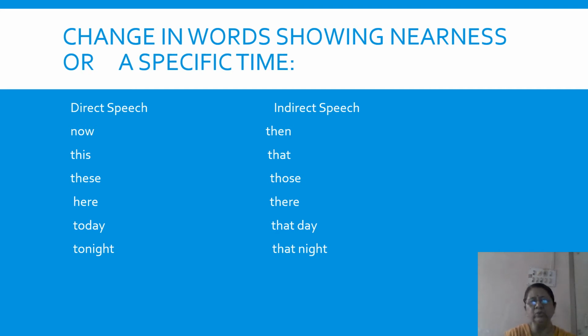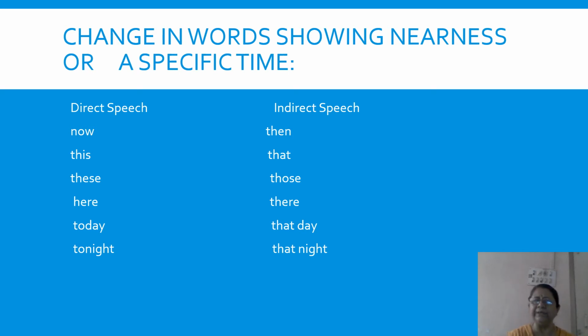Now we come to some days, not Monday, Tuesday, etc., but today. If I say something has happened today, I've done something today, I'm going out today, then when I'm changing it to indirect, I'm not going to use the word today. Today becomes that day when I'm reporting it to someone else. Tonight is quite easy because today becomes that day, so tonight becomes that night.